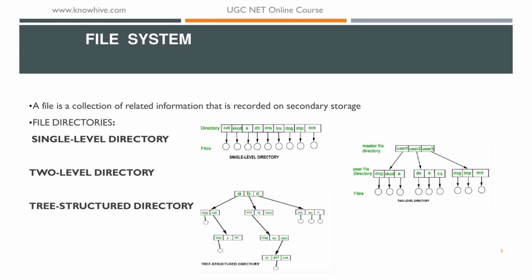The directory itself is a file, accessed by various file management routines, with entries such as name, type, address, current length, maximum length, owner ID, protection information, etc. In file directories, there are three types: single level directory, two level directory, and tree structured directory. We will see them in detail.